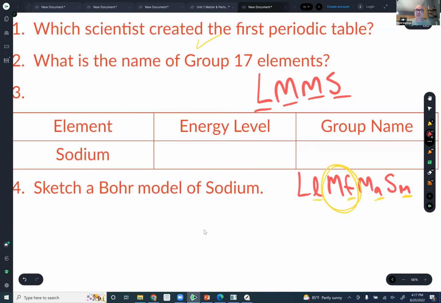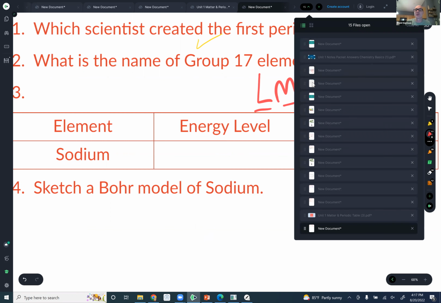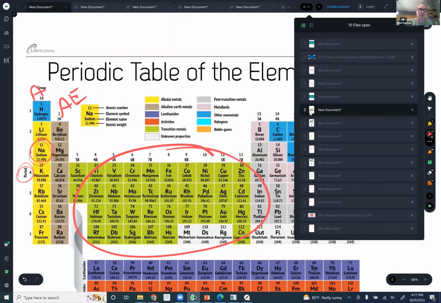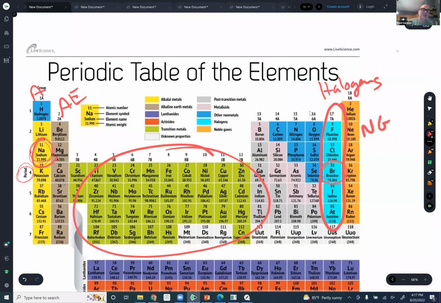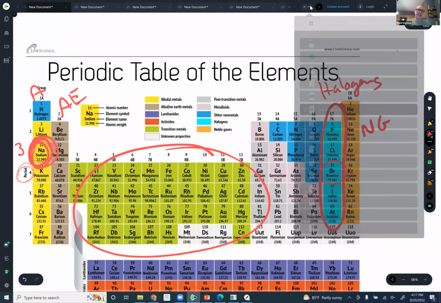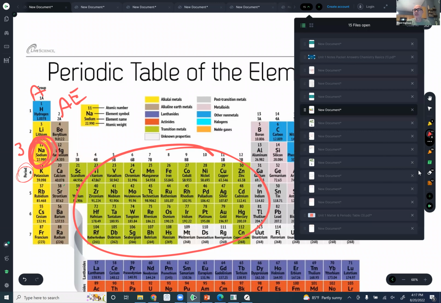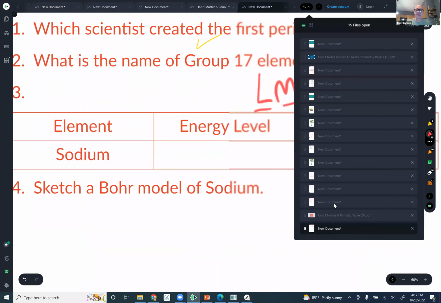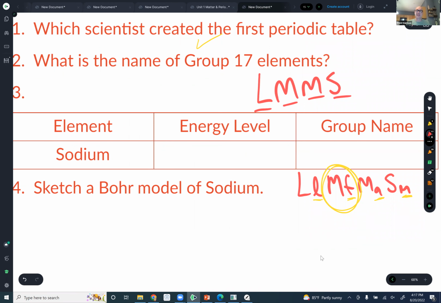Then we got to get to sodium, and we got to figure out what energy level it's in and what group number it's in. So we'll head back to our periodic table, and we'll see sodium is element number 11 over here, already pre-circled for us. And what you will notice is it is in energy level 3, period number 3. And the other question was, what is its group name, I believe? And that would be the alkaline earth. I just laid that out in the previous statement there. So let's get that label out of the way.